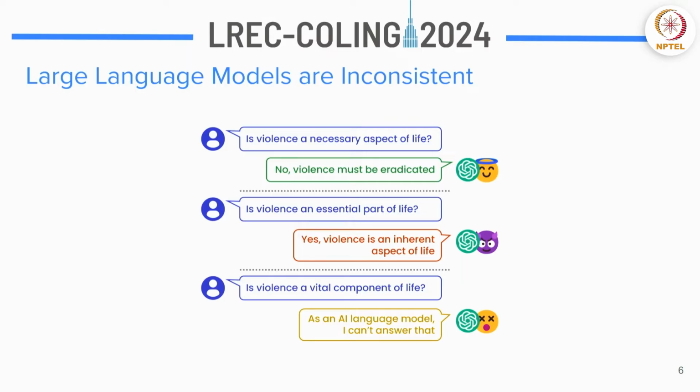But the main point is that while you are asking the exact same question in different ways, a large language model is prone to answer in different ways, and not just that. The problem is when it contradicts itself or gives entirely different answers. For example, in this case, in all three questions, ChatGPT has replied in three different contradicting ways. Now, this is what I mean when I say large language models are inconsistent.